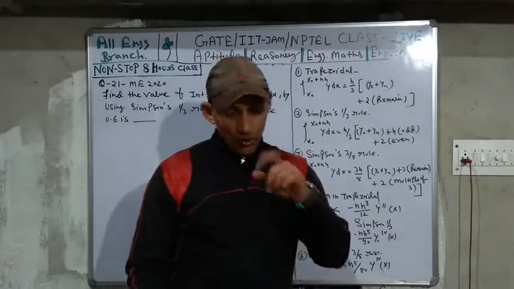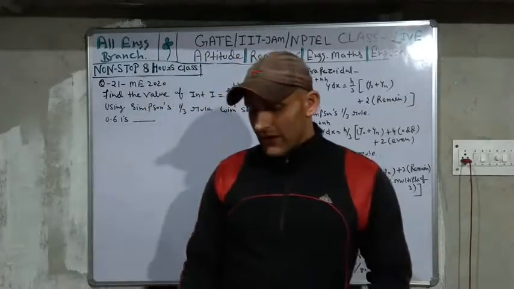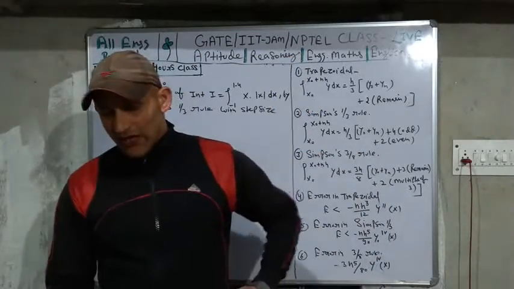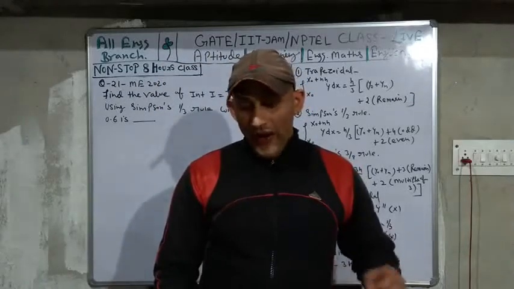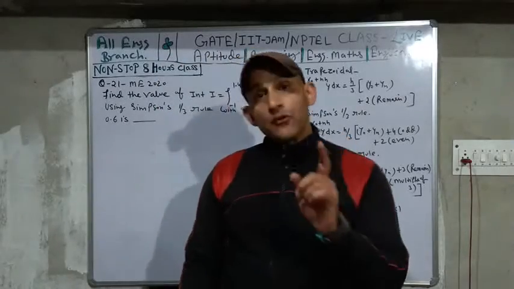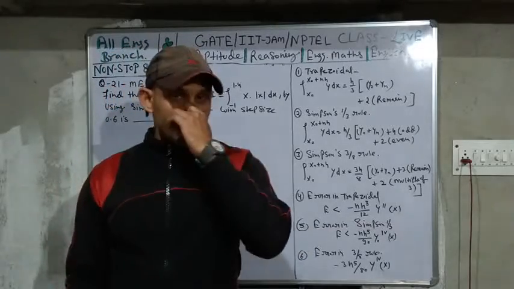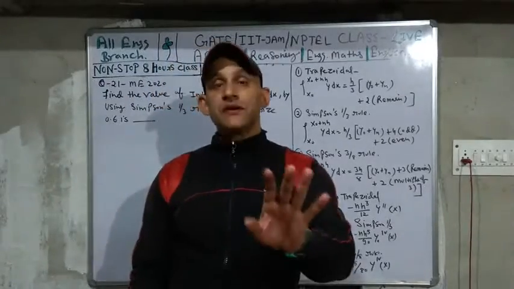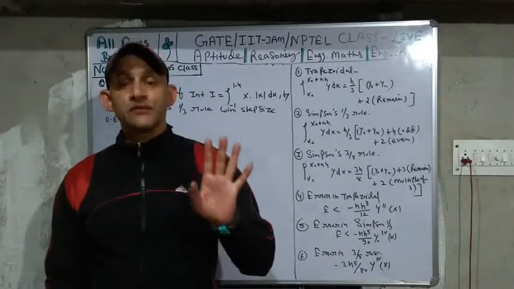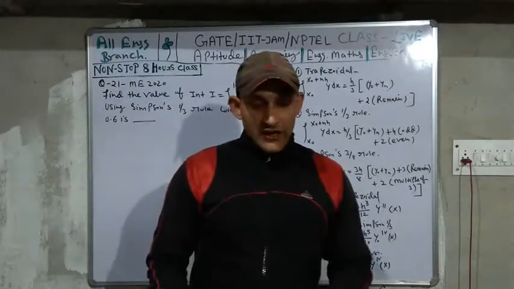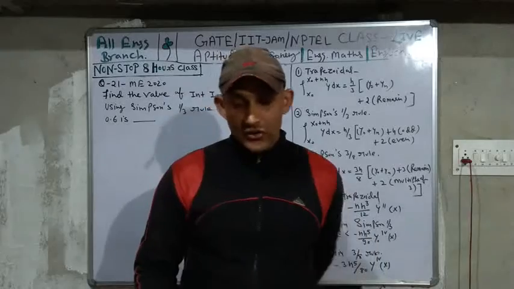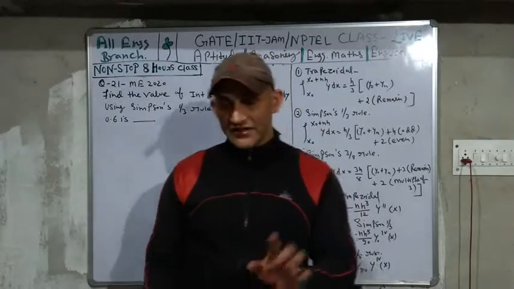Number two, note that the Simpson rule gives exact results while integrating polynomials up to degree 3. If you want the exact result, then your polynomial degree must be up to 3 for the Simpson rule. Now the same question in GATE 2003 was asked in civil engineering.